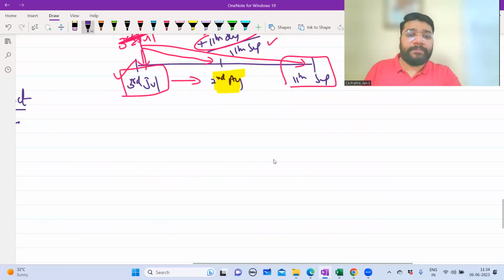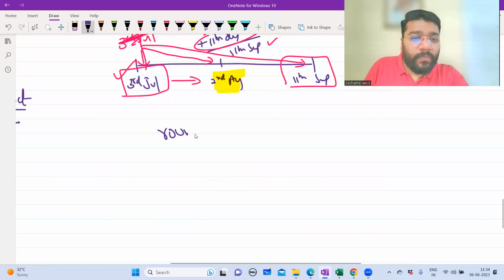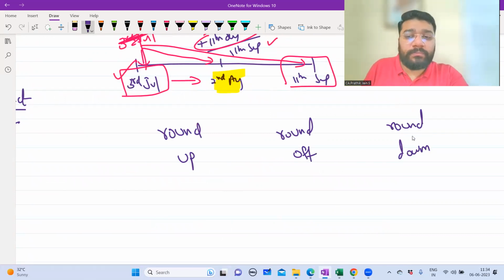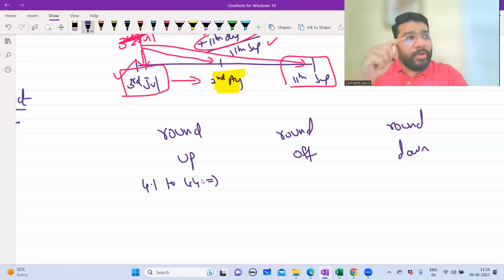There are three concepts: round up, round off, round down. Round up means what? Whenever they tell you to round up something, if you're getting 4.1 up to 4.4, round up means you have to round to the upper value.